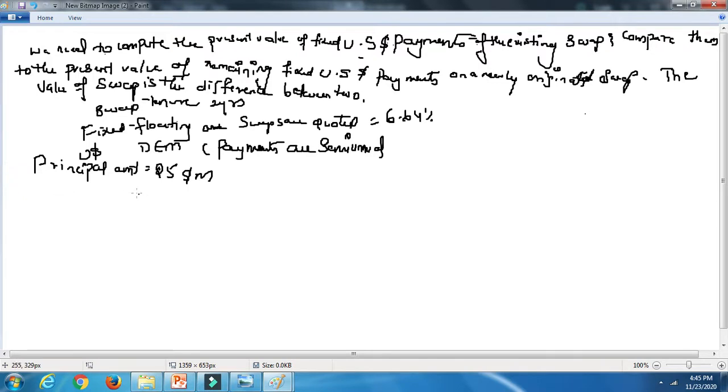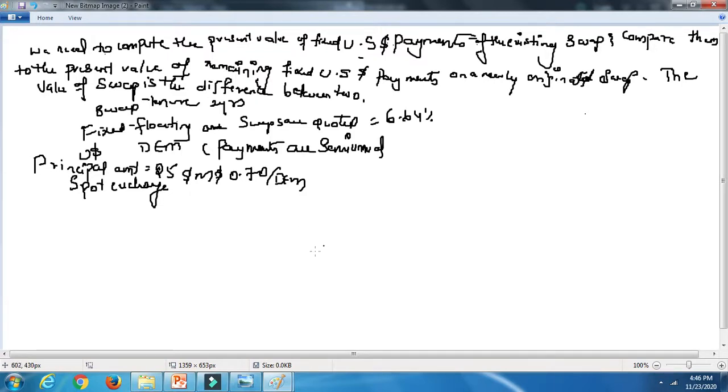Payments are semi-annual, as I said, half yearly, that means. And the spot exchange rate between these two currencies is $2.70 per dem.